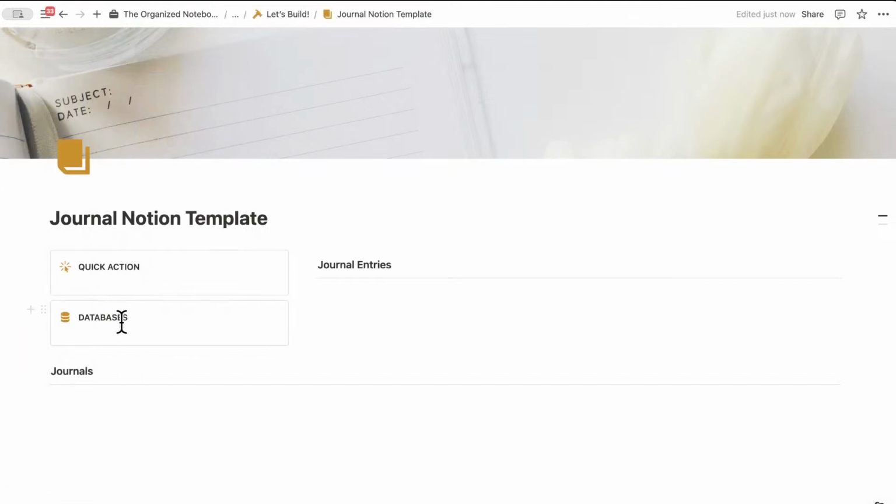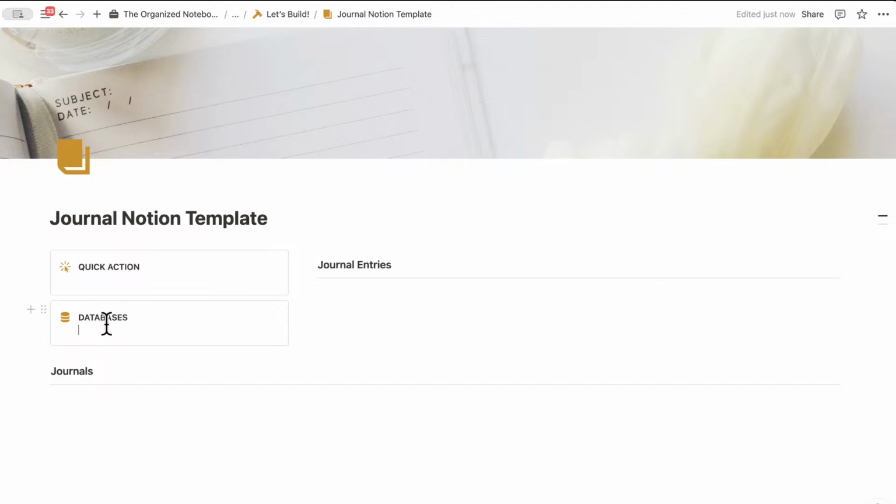So now we have quick action and databases, journal entries slot on this side, and then a journal section on this side. So next, let's go ahead and create our databases. So to do this one, we're going to add a journals database, which also acts like the topics of your journals. And then we'll have one for journal entries.